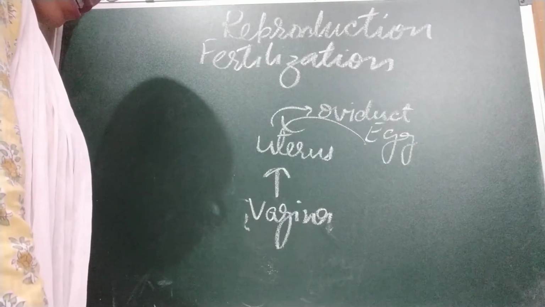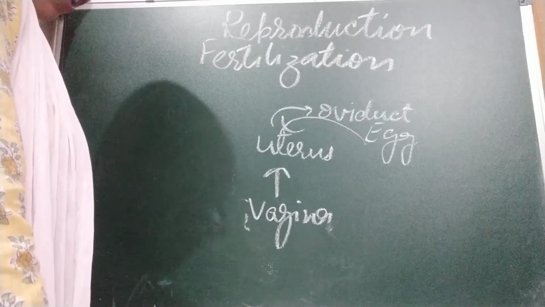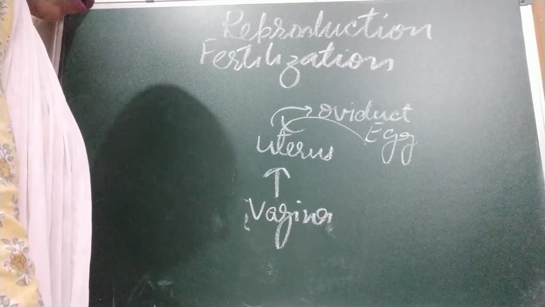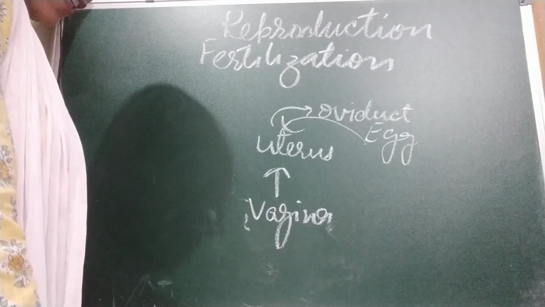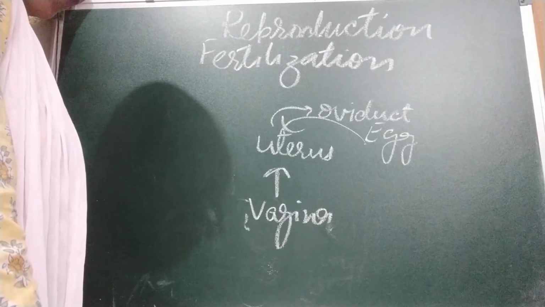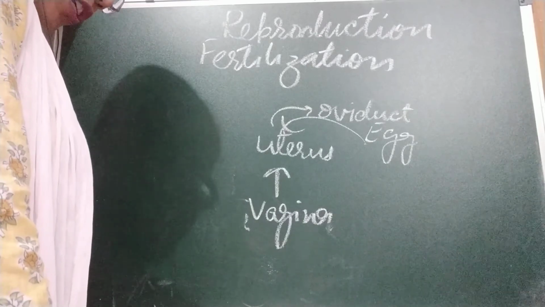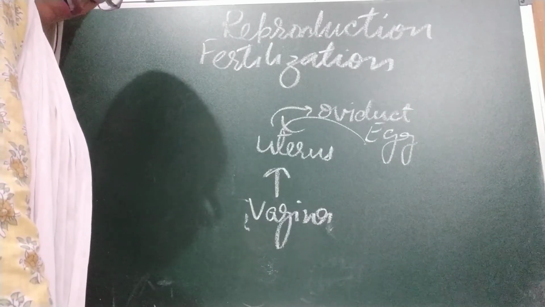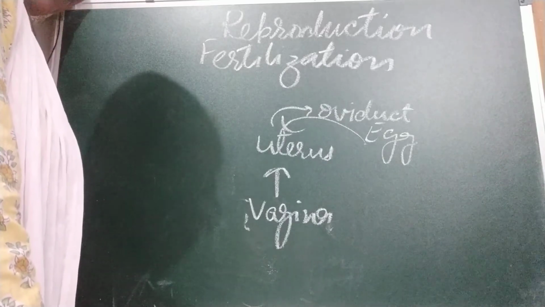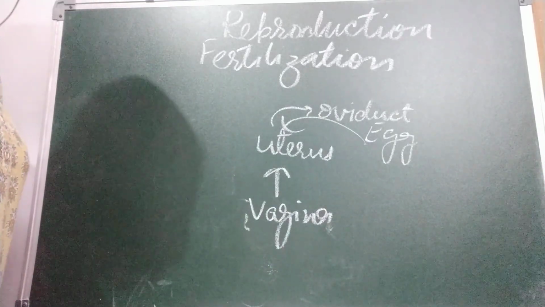The zygote results from the fusion of the sperm cell from the father and the egg cell from the mother. Hence, it has the chromosomes and genes from both father and mother. Thus, the new individual inherits characteristics from both mother and father. Can you recognize some of the characteristics that you have inherited from your parents? Okay children, that's all for today.